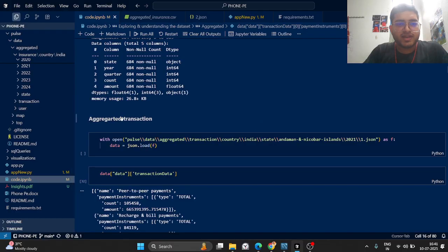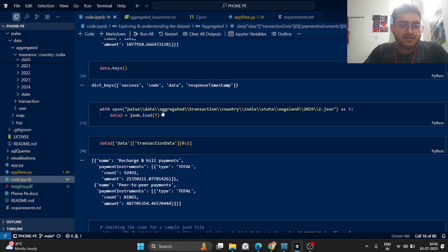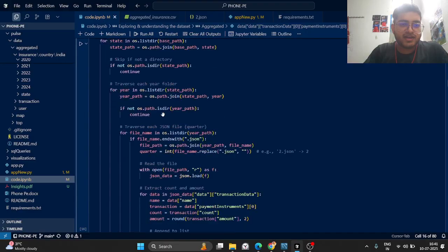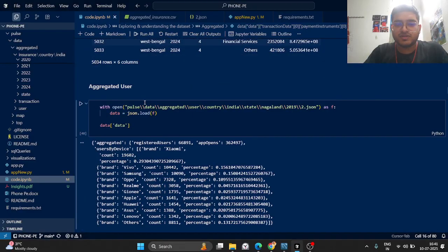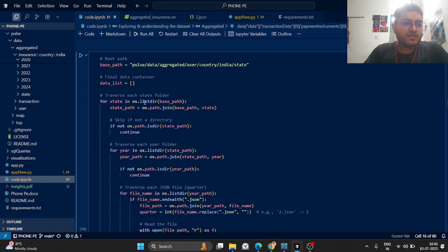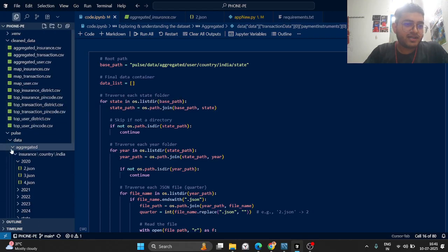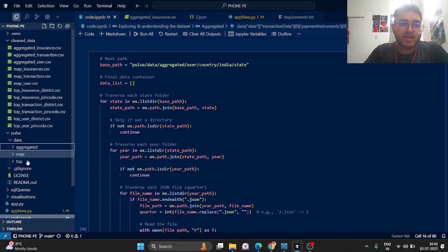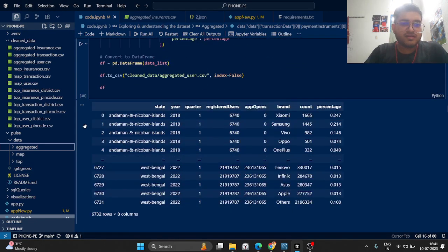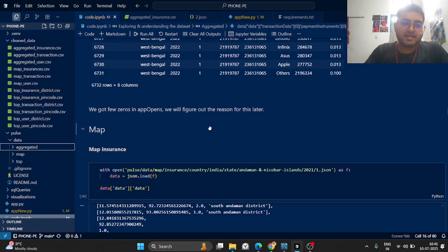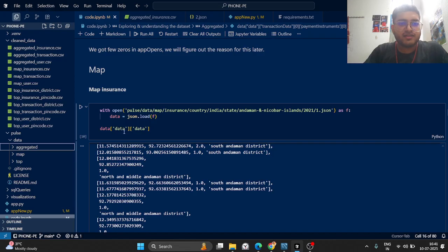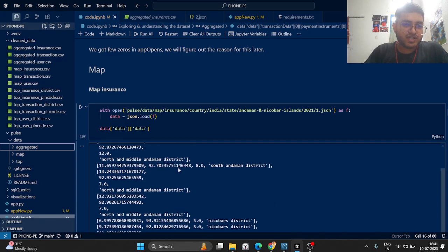I did the same for aggregated transaction and again for aggregated users. The same method was replicated for the other two categories: like aggregated, we also had map and top. I used exactly the same method, treating it as a dictionary and trying to find the keys and the values in which data was actually stored.